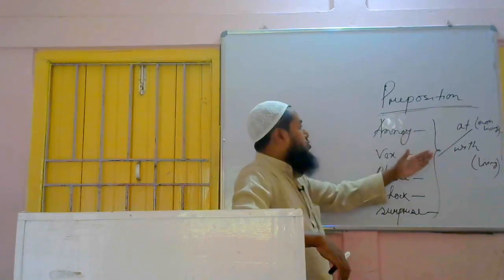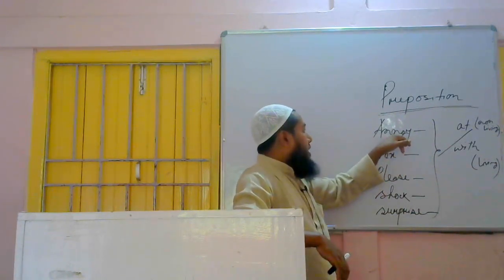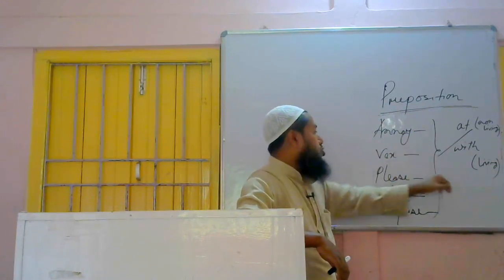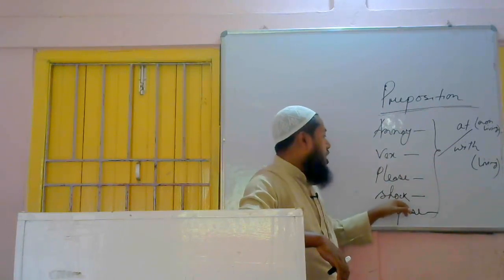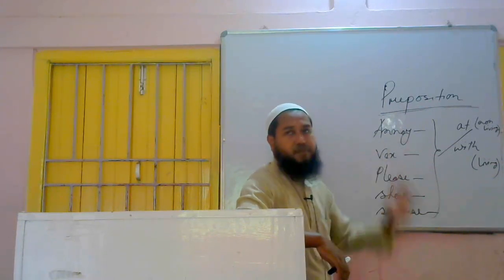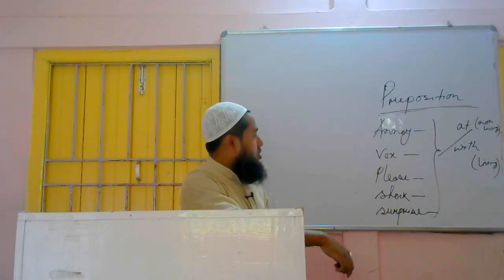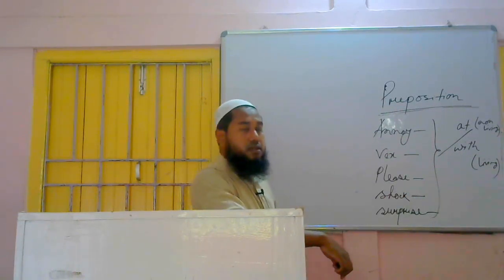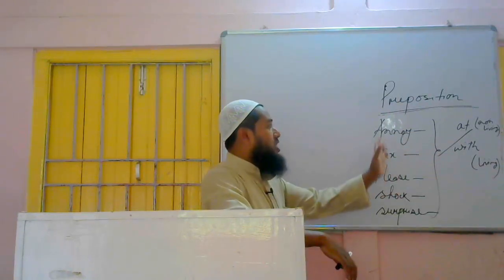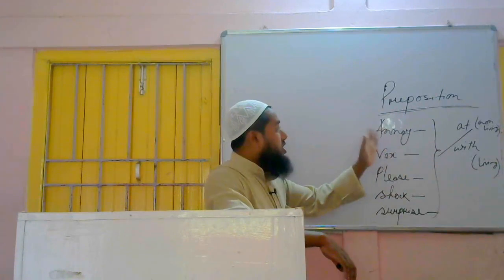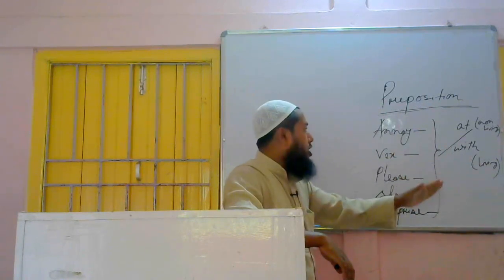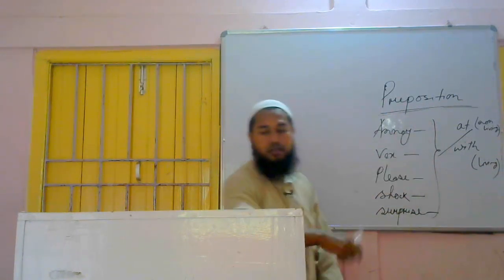Now I am using this one with living things. He is annoyed with me. He is vexed with his brother. He is pleased with the child. He is shocked with me. He is surprised with me. If it is a living thing, then with these verbs we have to use with. If non-living, then we have to use at. That means the noun or pronoun before which we are using it: if it is living, we use with after these verbs, and if it is non-living, we use at.